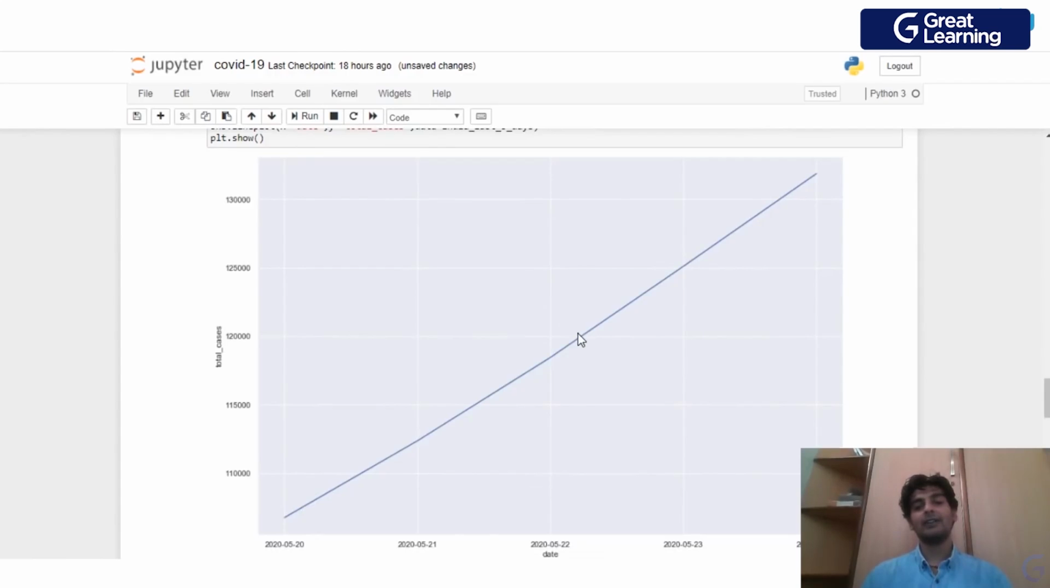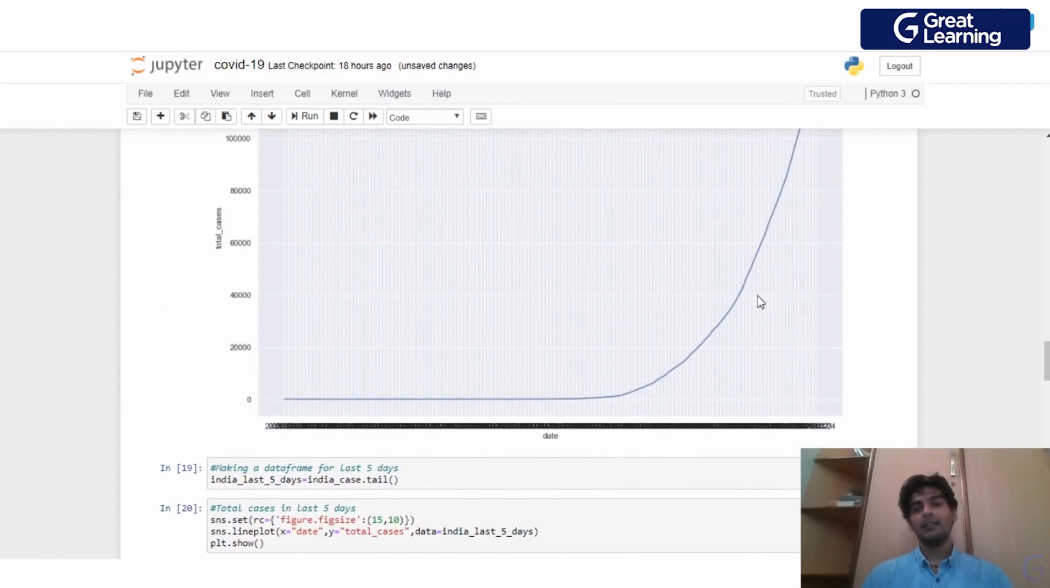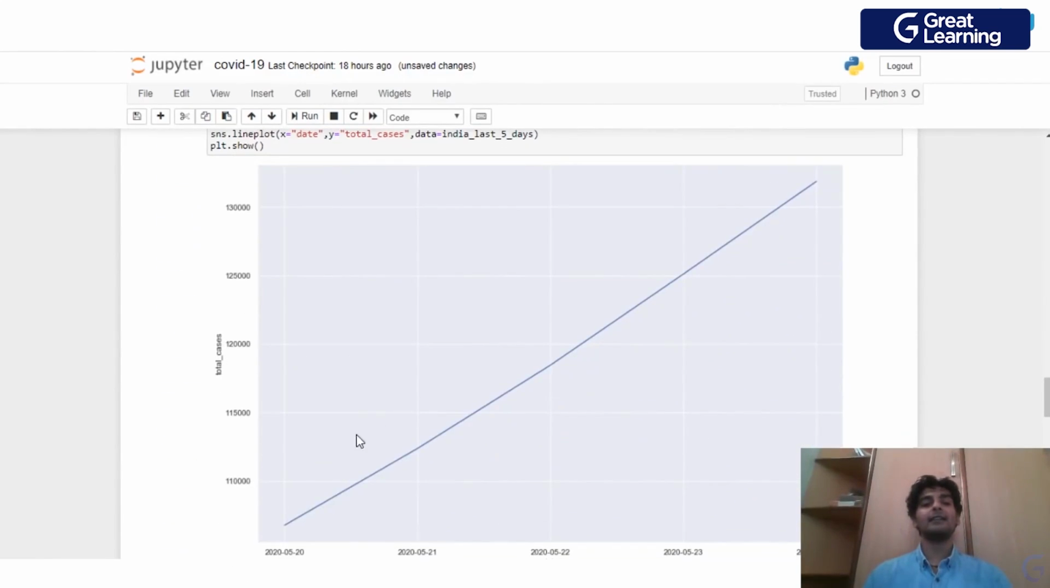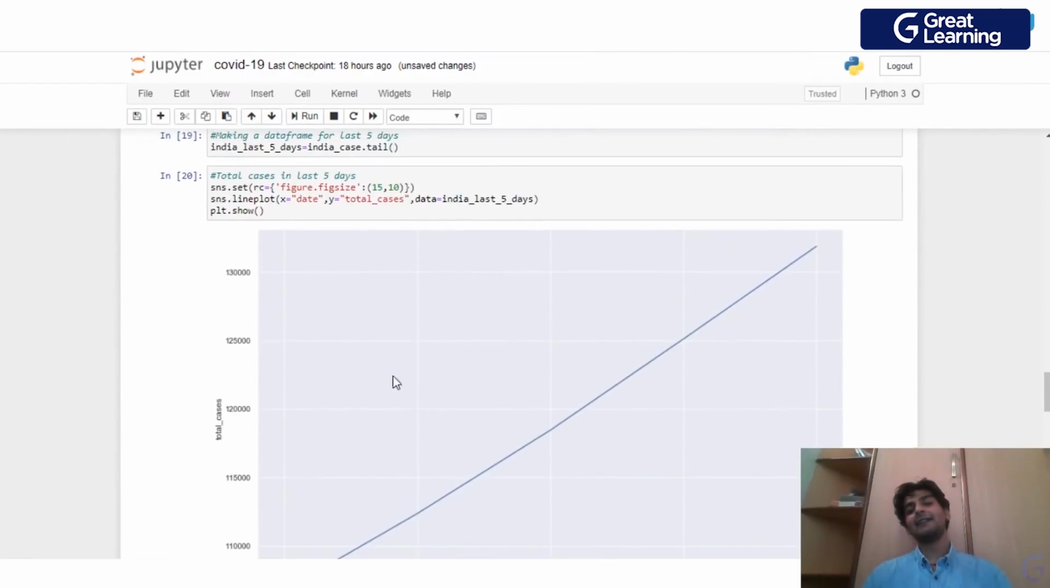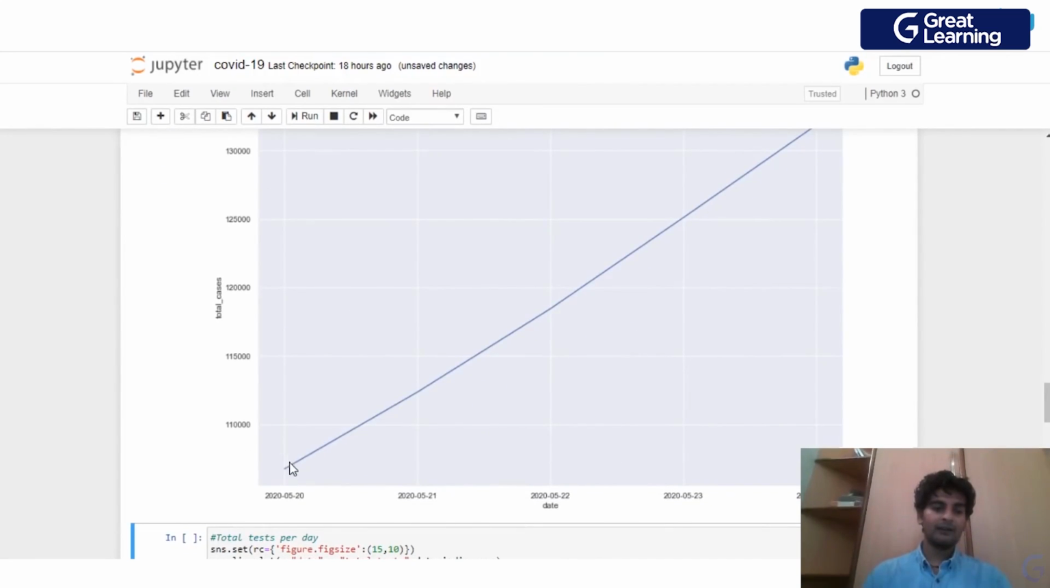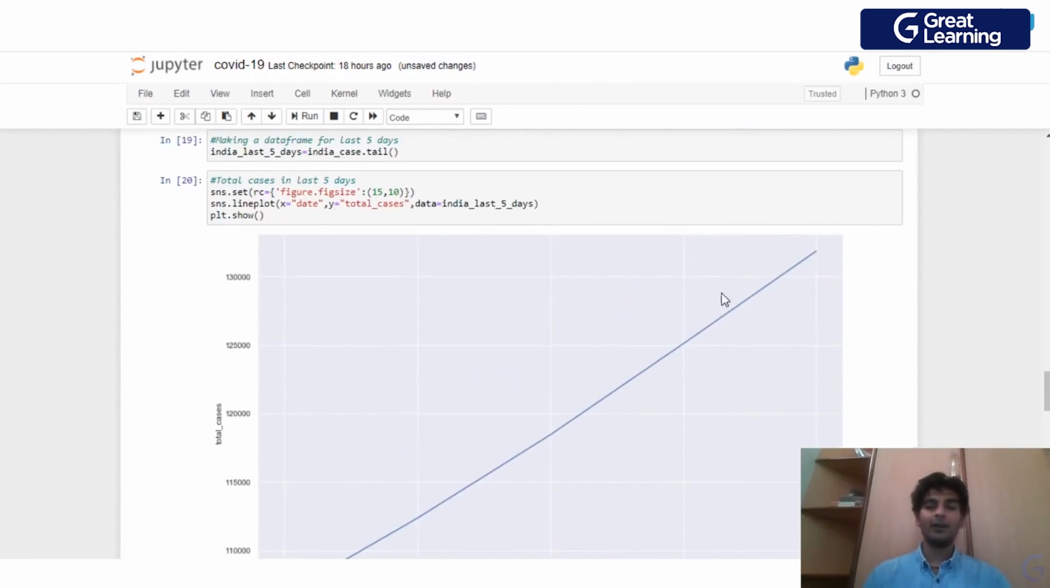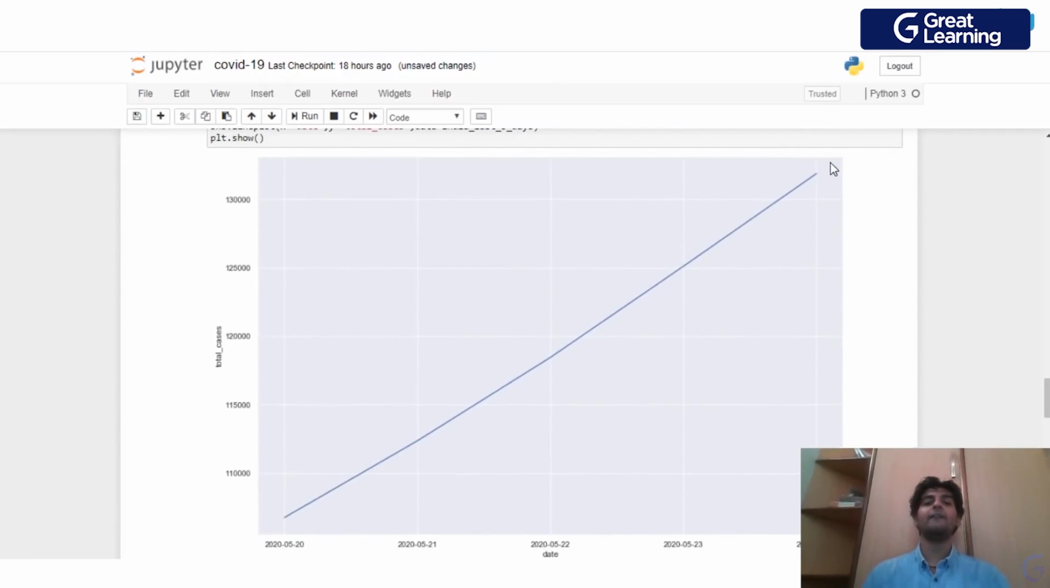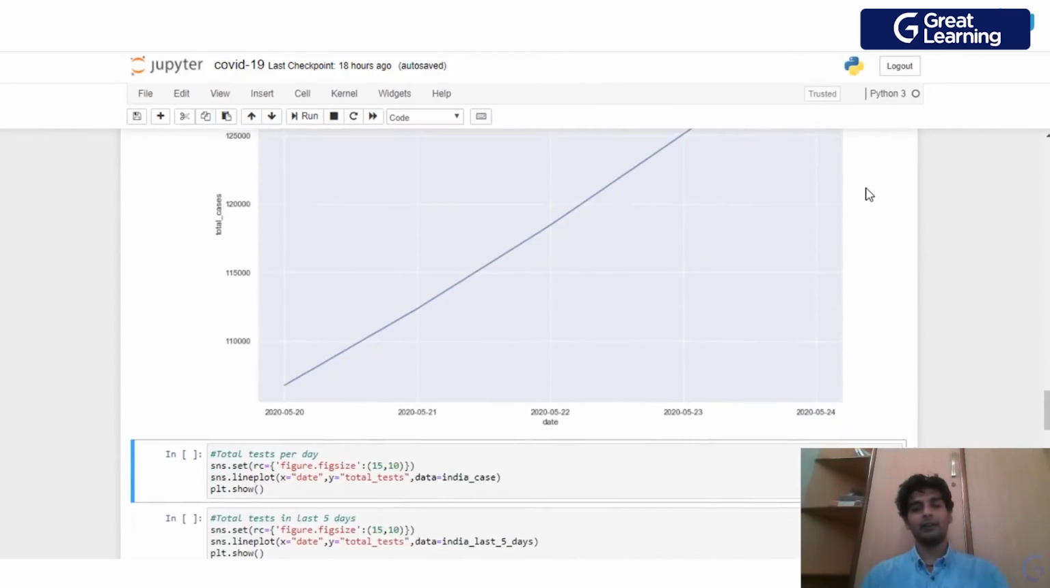Now I see this is a straight line, right? As you see, this was exponentially increasing, and this is a linear line. Now this seems to be even more dangerous, isn't it? So just in 5 days, as you see, this is a linear line like this. Somewhere over here on 20th, the cases were 100,000, and on 24th, we have more than 130,000. This is truly a cause of concern, guys.